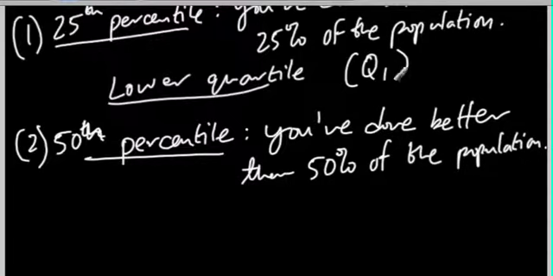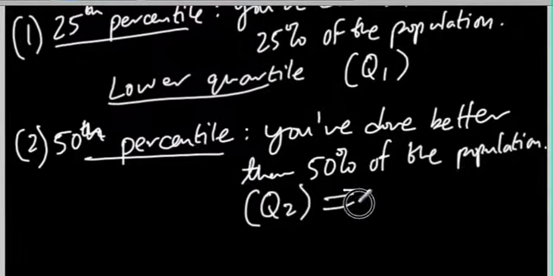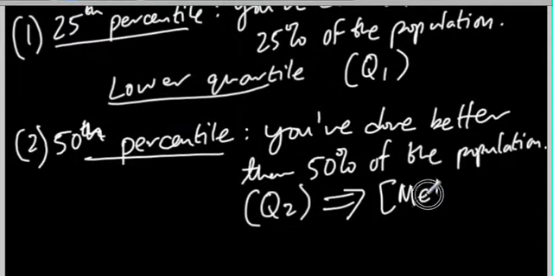And this is called Q2, but if you think about it, if you're right in the middle, this is actually also the median. Okay, so the 50th percentile is Q2.